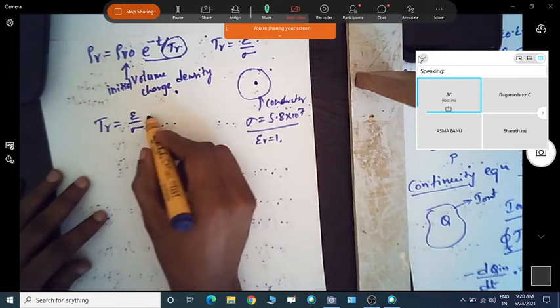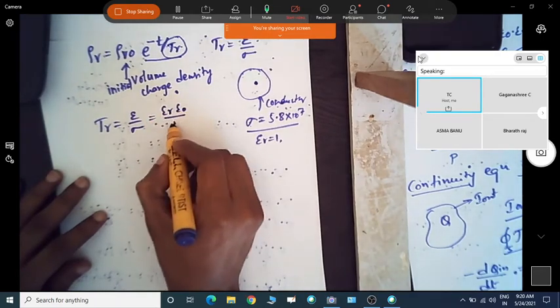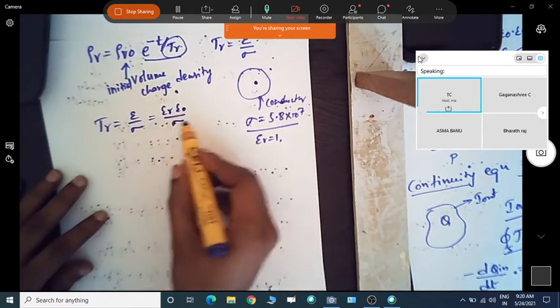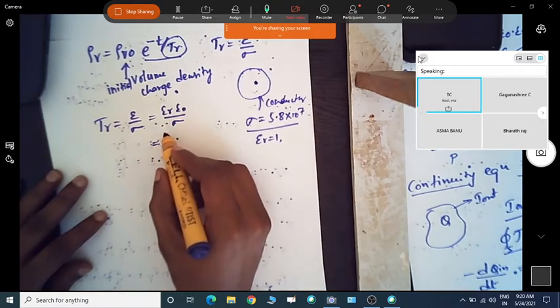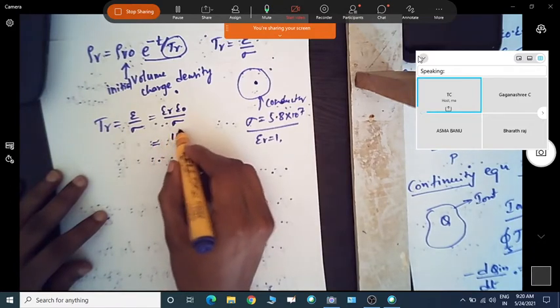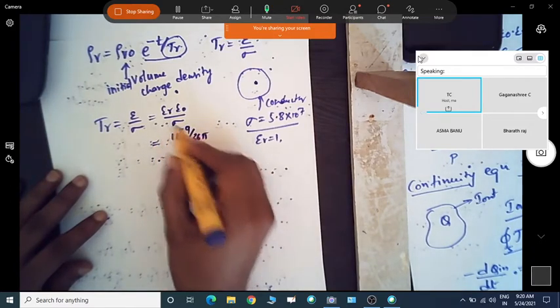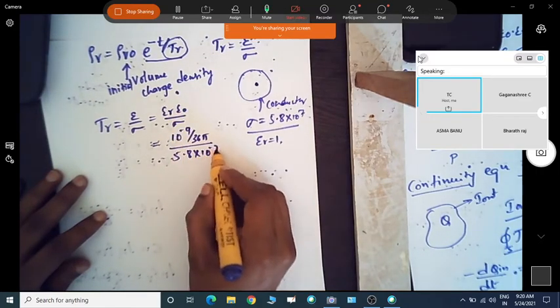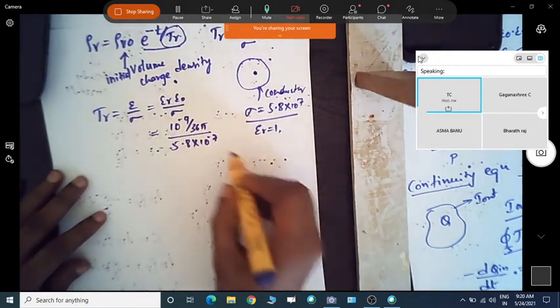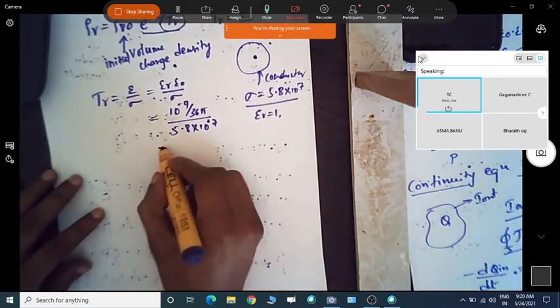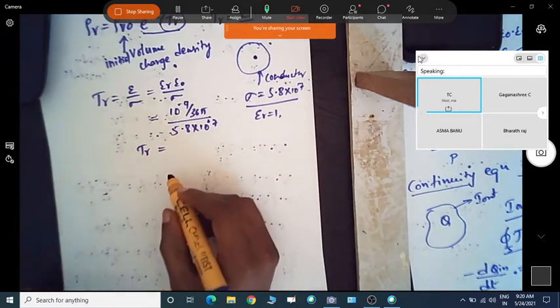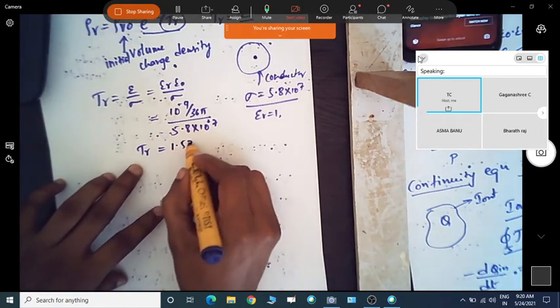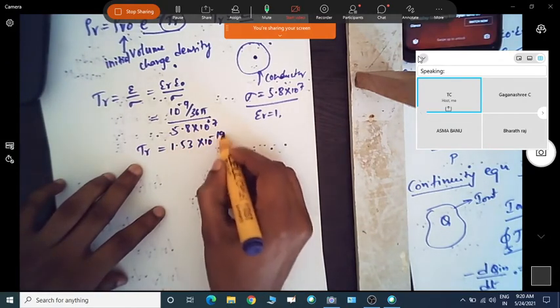Now if we calculate epsilon by sigma, this gives epsilon r epsilon naught by sigma. Epsilon r is 1. Substituting epsilon naught, we get 10 power minus 9 by 36 pi, which we already know, and sigma is 5.8 into 10 power 7. So this tr gives 1.53 into 10 power minus 9 second.